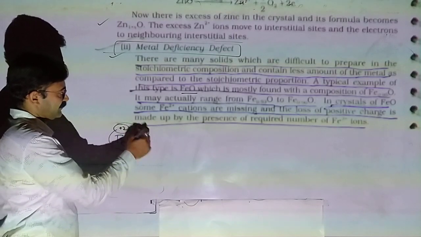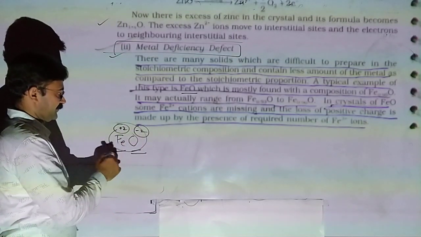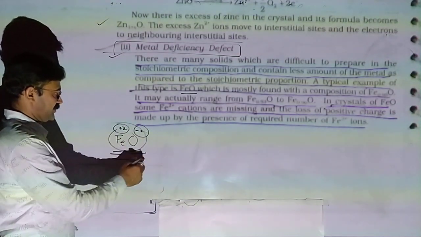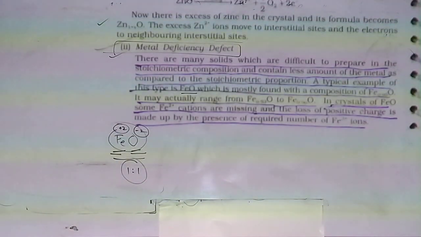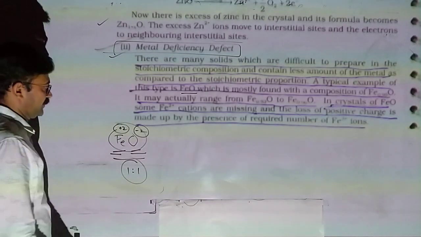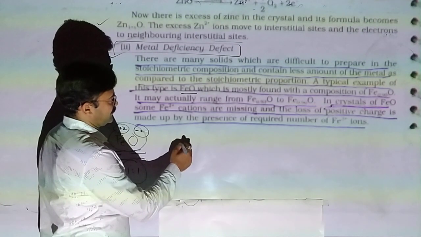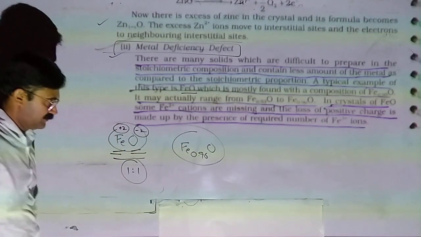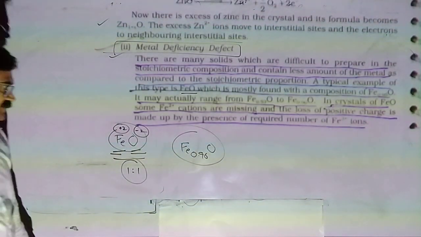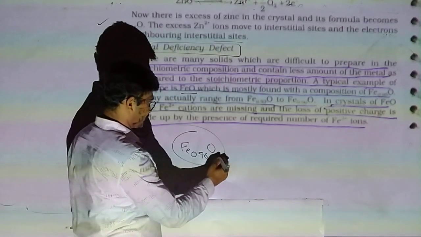Here we assume oxygen is -2, Fe is +2, so the ratio is 1:1. But it is proven that when we derive ferrous oxide from the earth's crust, the formula is not exactly FeO, but it is Fe0.96O. The oxygen is 1.